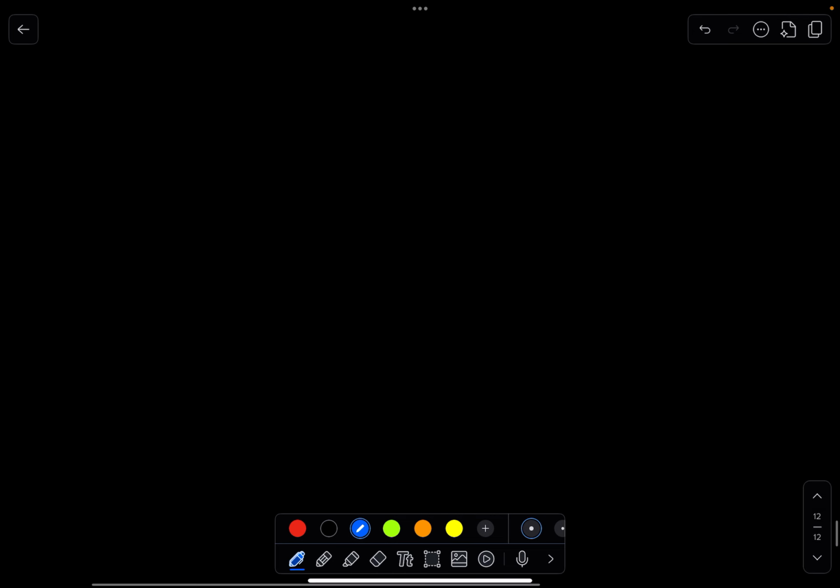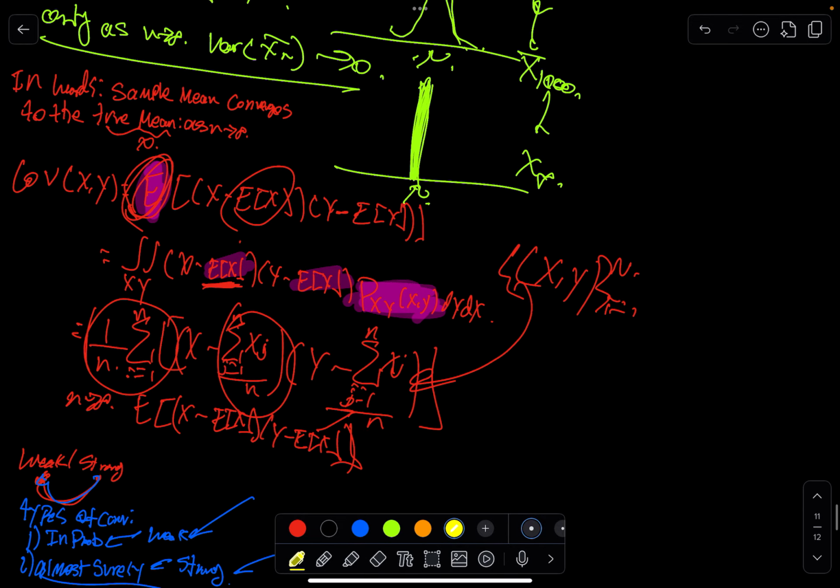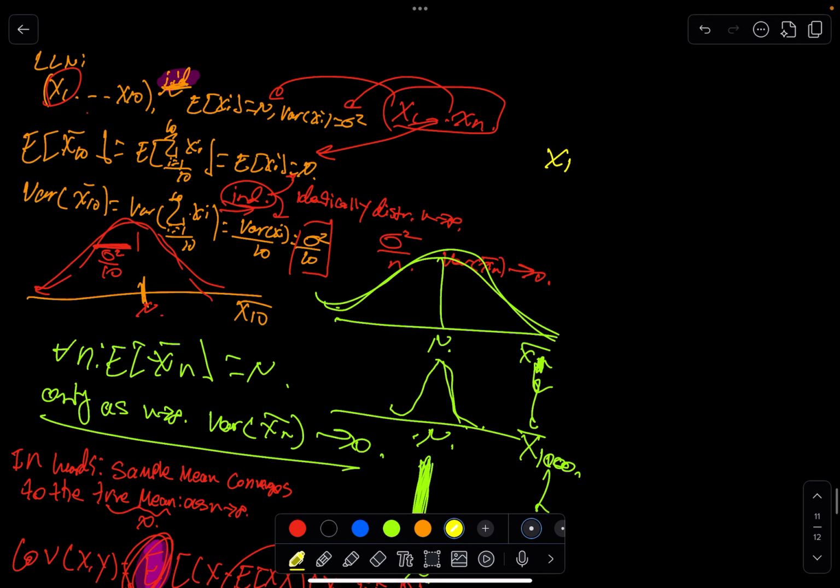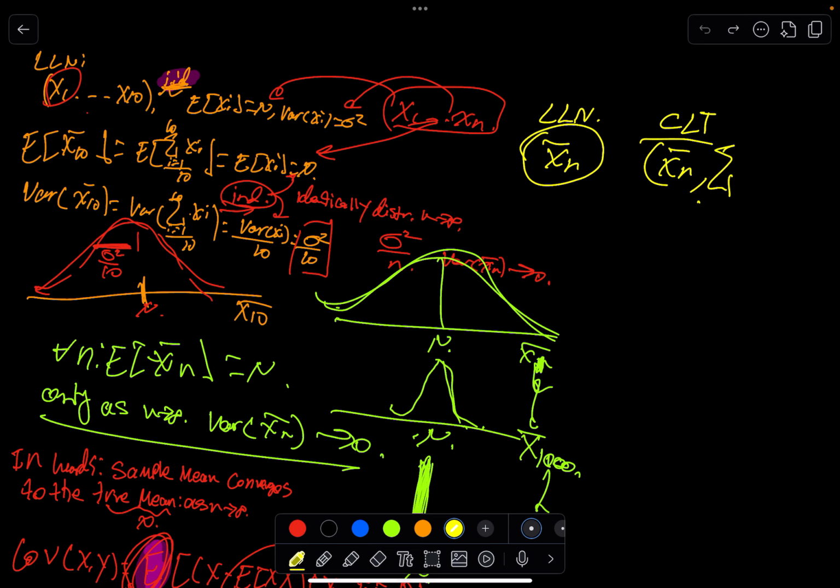Now I'm going to talk about the central limit theorem. The law of large numbers is regarding the sample mean, xn bar. The central limit theorem also discusses xn bar, but we could also consider the sum Sn, which is just the sum of n random variables xi. So that's what the central limit theorem is about. The law of large numbers is a convergence theorem: it just says that the sample mean converges to the true mean.